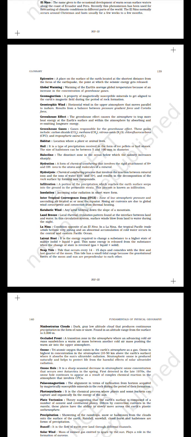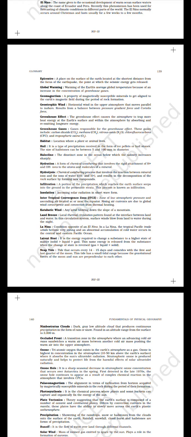Epicenter, a place on the surface of the earth located at the shortest distance from the focus of the earthquake, the point at which the seismic energy gets released. Global warming, warming of the earth's average global temperature because of an increase in the concentration of greenhouse gases.